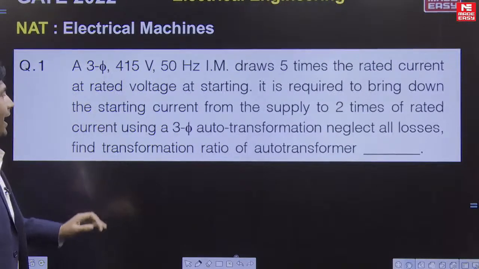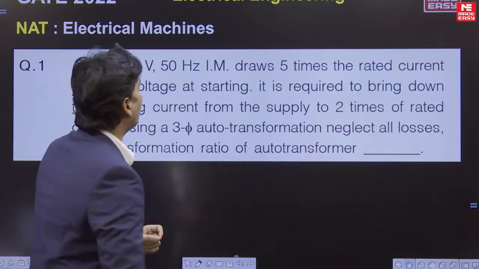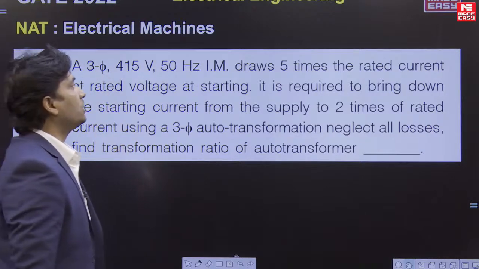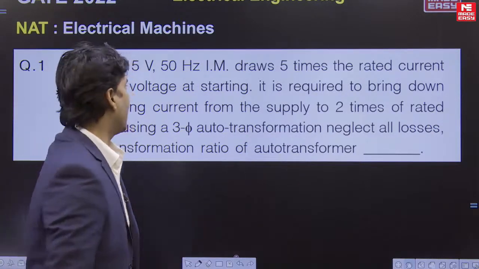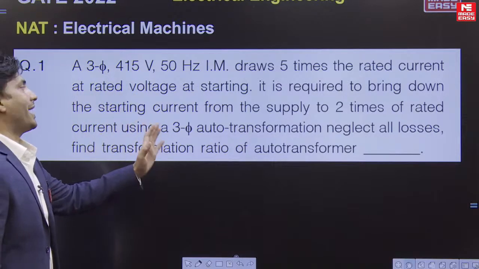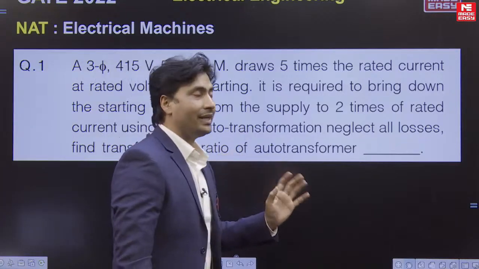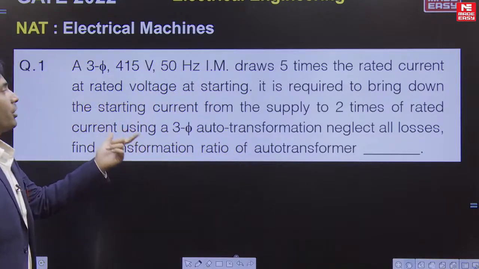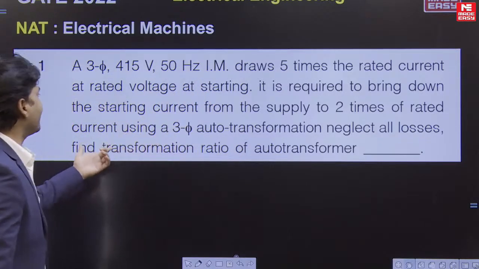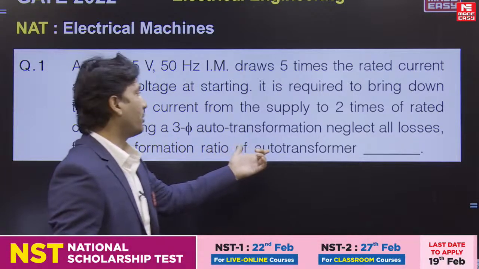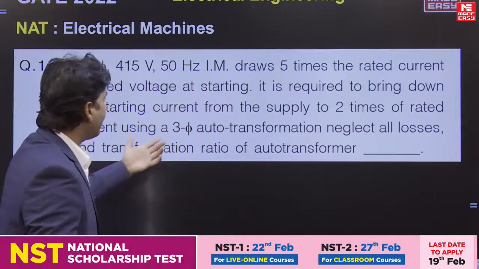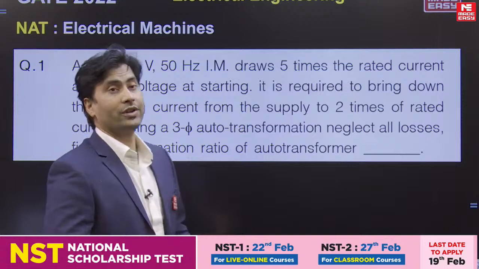In this question it is saying that a 3-phase 415 volt 50 hertz induction machine draws 5 times the rated current at rated voltage at starting. It is required to bring down the starting current from the supply to 2 times the rated current using a 3-phase auto transformer. Neglect all losses. Find the transformer ratio of the auto transformer.